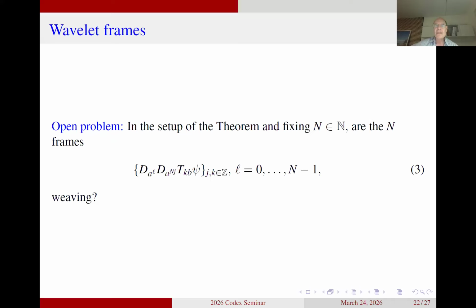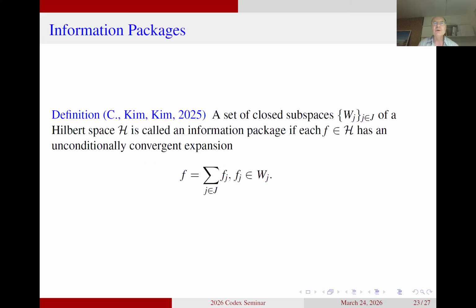The problem is, again, we have not been able to answer this question, but we wanted to answer it, and in our procedure to do that, we introduced the information packages. So again, let's look at the definition I had of the information packages. This is what you saw on the very first slides.